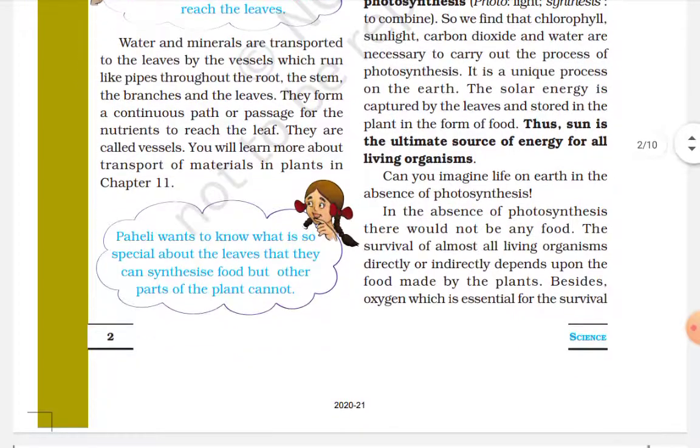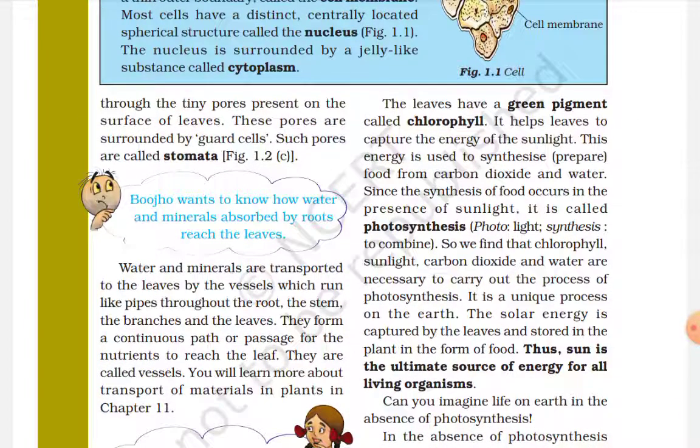So Paheli wants to know what is so special about the leaves that they can synthesize food but other parts of the plant cannot. The leaves have a green pigment called chlorophyll. It helps the leaf to capture the energy of sunlight. This energy is used to synthesize food from carbon dioxide and water. And now you will be thinking how. So I will tell you in this video.